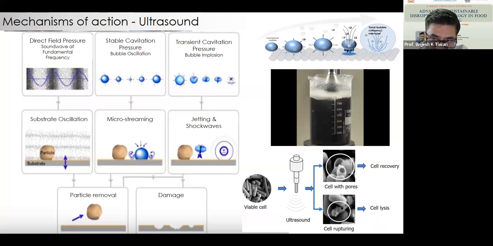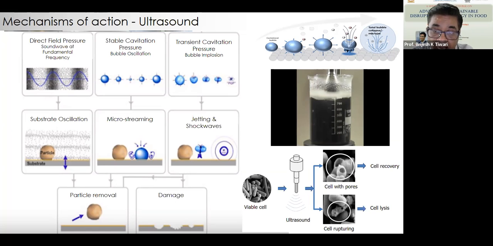We have ultrasound treatment given, and it causes cells with pores. So there will be pores formed on the cells. This can be easily visualized on scanning electron microscopy, and these cells can recover. So sometimes in the literature, when ultrasound is used for food preservation purposes, it is reported that ultrasound was used and the shelf life of the product wasn't high enough. It's just because it did not kill the cells, whereas it caused the formation of pores, which led to the recovery of the cells.